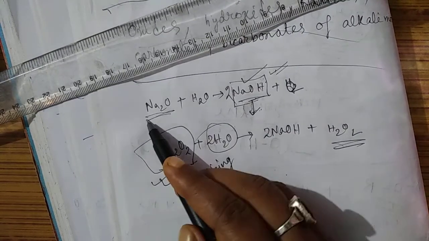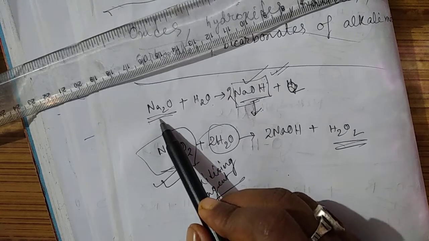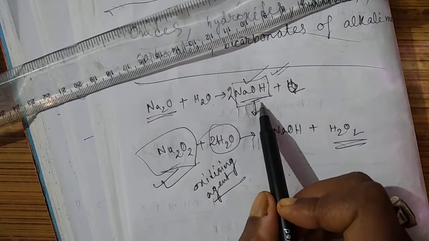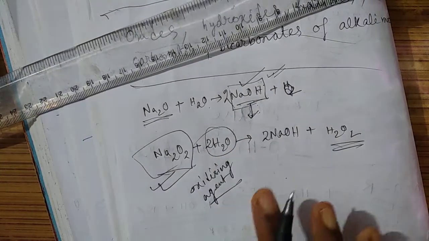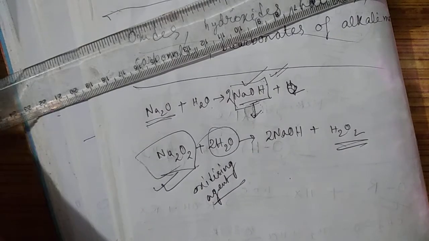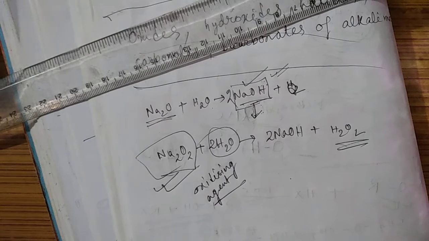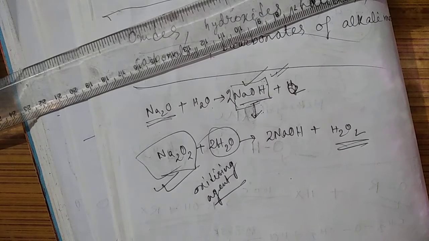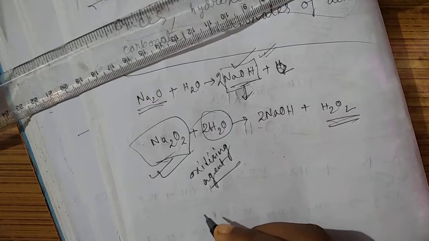So what is their nature? First of all, they form basic oxides, their nature is basic, and therefore they form hydroxides. And what is the basic strength of these hydroxides? They are strong bases. How can you understand? I will explain.